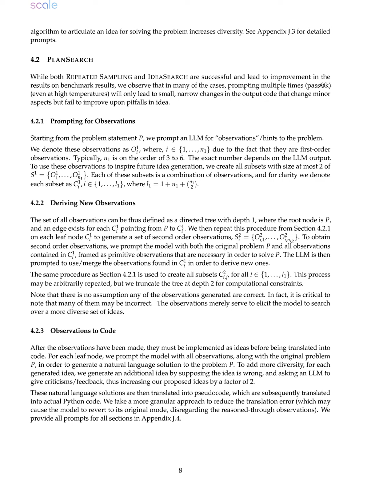Next, it creates all possible subsets of these first-order observations to form candidate plans, which are combinations of observations that may help solve the problem. This process is repeated to generate second-order observations, O²_i, from the first-order subsets, effectively building a tree of observations that can be explored for diverse ideas. Once the observations are generated, PLANSEARCH prompts the model to derive natural language solutions based on these observations, which are then translated into pseudocode and finally into executable code.